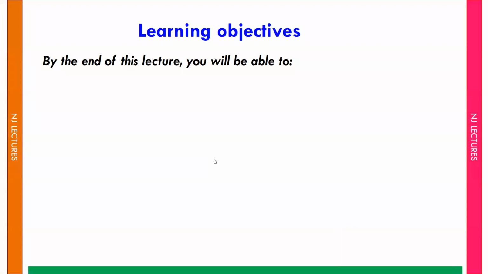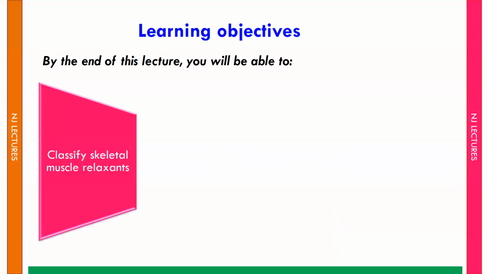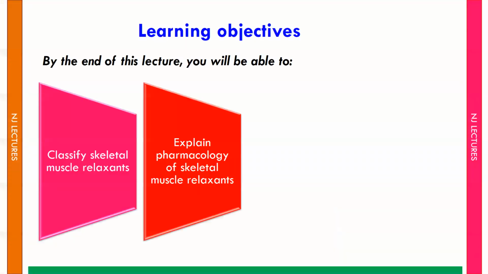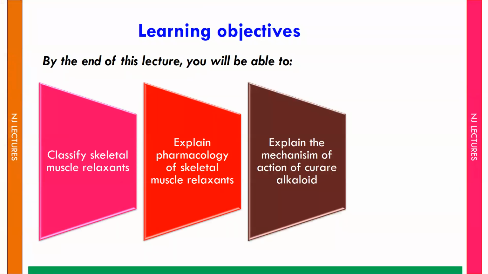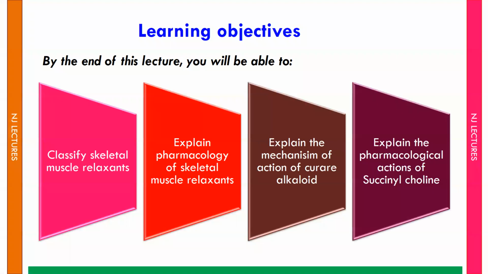Learning objective. By the end of this lecture, you will be able to classify skeletal muscle relaxants, explain the pharmacology of skeletal muscle relaxants, explain the mechanism of action of curare alkaloid, and explain the pharmacological action of succinylcholine.